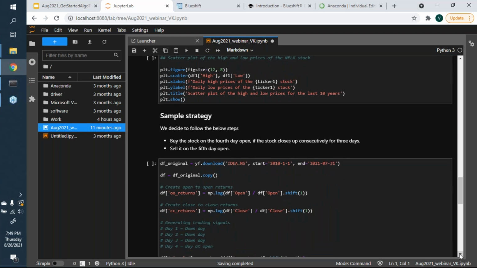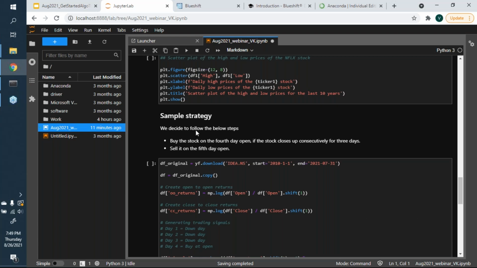The sample strategy I have come up with for this lecture, I chose entirely arbitrarily, considering the scope of what we wanted to cover. I didn't think we had enough time to literally work our way to a strategy, so I picked one more from a demonstration of Python point of view.